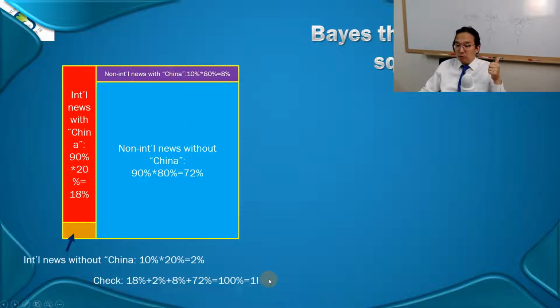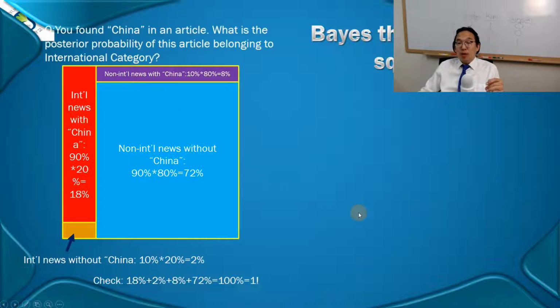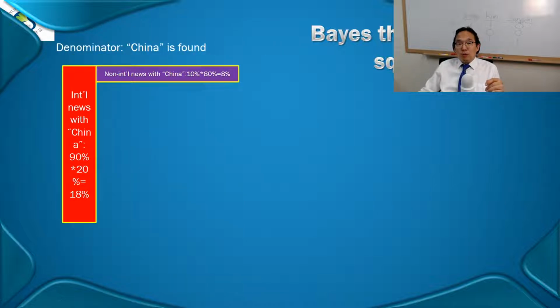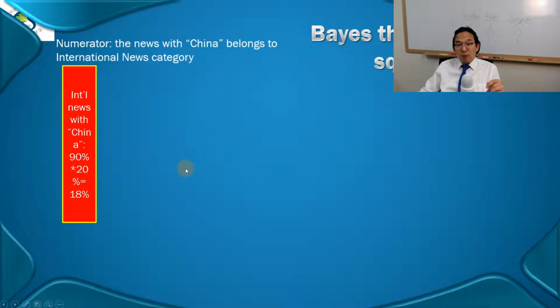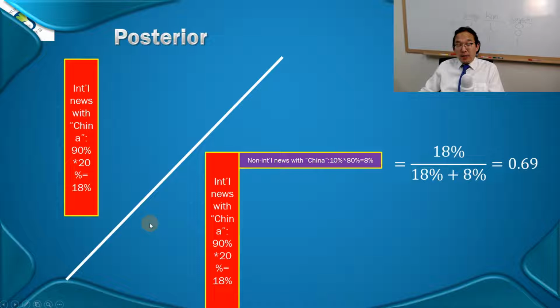You're good. Now, the Bayesian posterior probability. How do you calculate that? Well, that is based on these red and purple boxes only. So your denominator will be these two, where China is found. And then the numerator would be the portion in which the news with China belongs to the international news category, right? That's this one. Your Bayesian posterior probability is this one divided by that.